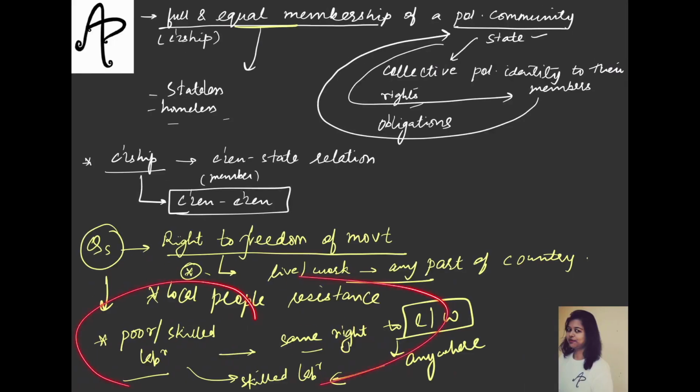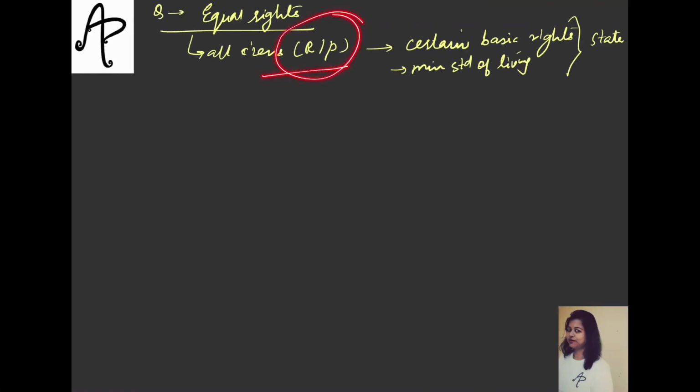Here, it was about the freedom of movement, that can we go to other parts of the country also and just do our work whenever we get a good opportunity. But here it is asking whether the state should at least ensure a minimum standard of living by granting certain basic rights to all the citizens, whether they are rich or poor. Let's try to see examples, because with the help of examples only we'll appreciate it better. Let's take the example of the urban poor.